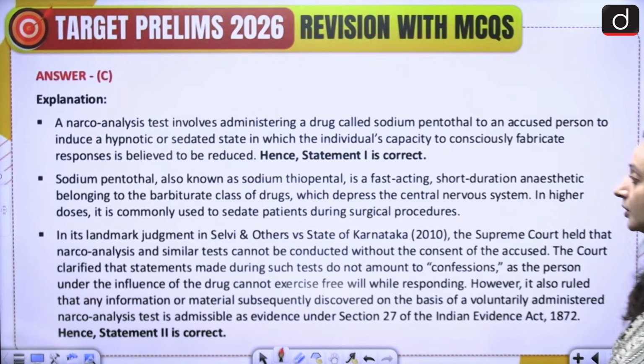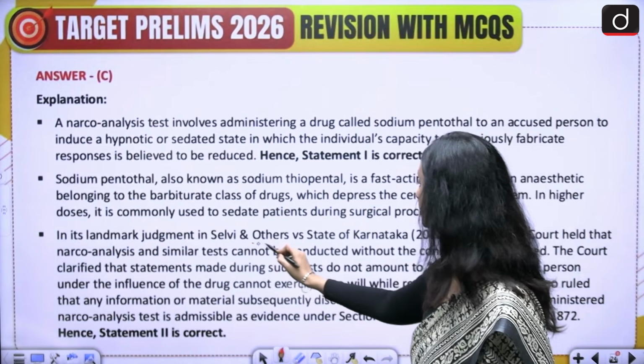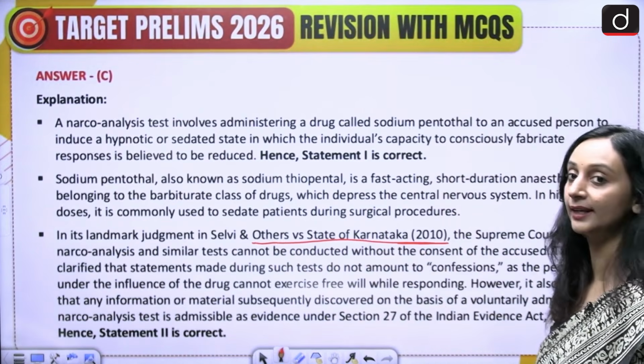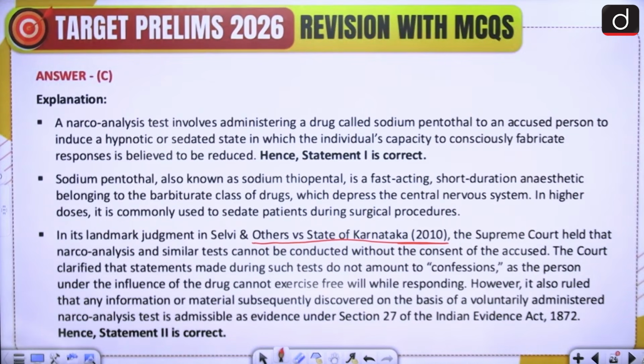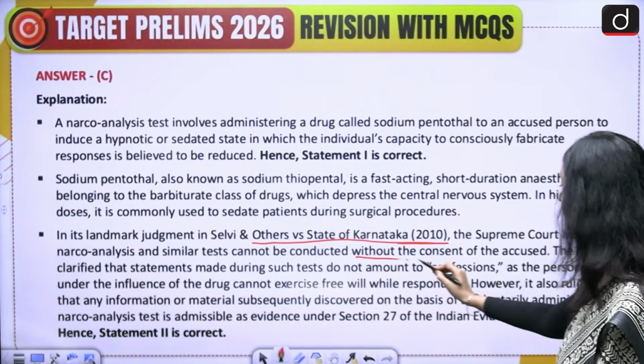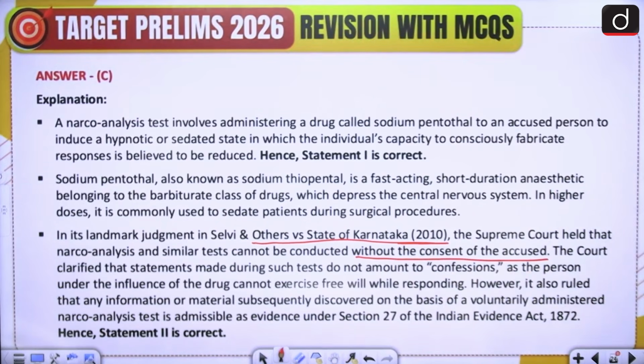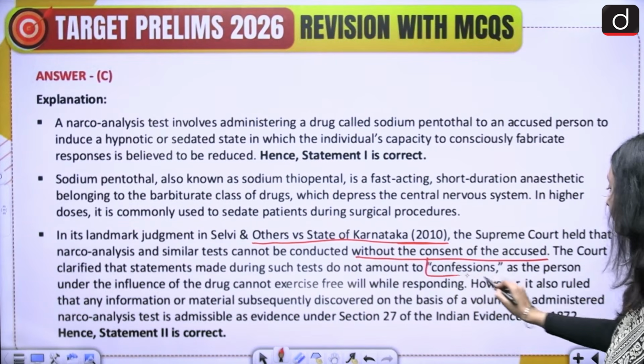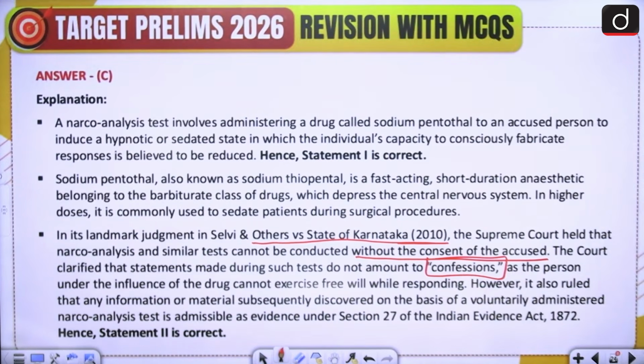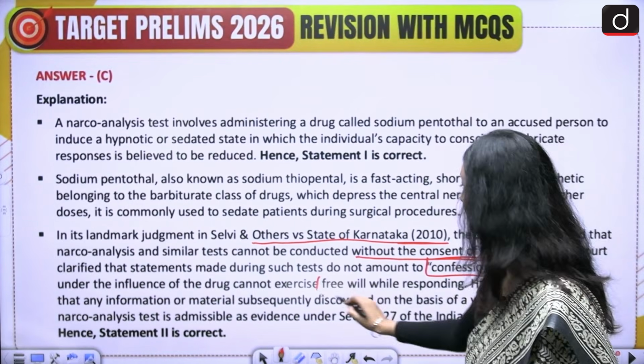Done? So in the landmark judgment in Selvi and others versus State of Karnataka 2010, the Supreme Court held that narco analysis and similar tests cannot be conducted without the consent of the accused. The court clarified that statements made during such tests do not amount to confessions, as the person under the influence of the drug cannot exercise free will, right, while responding.